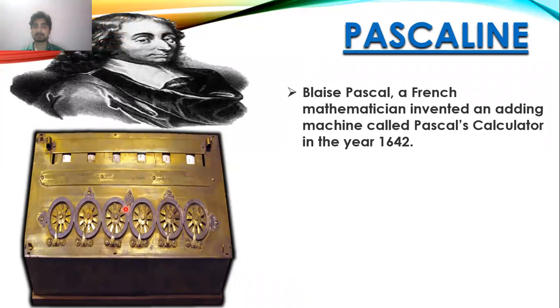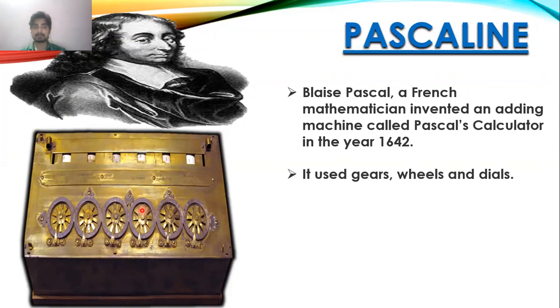And now you can see the figure of Blaise Pascal on the screen. He is the French mathematician who invented the Pascaline. Pascaline was a calculating device capable of doing addition and subtraction.